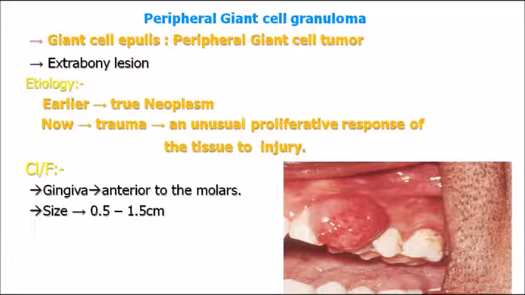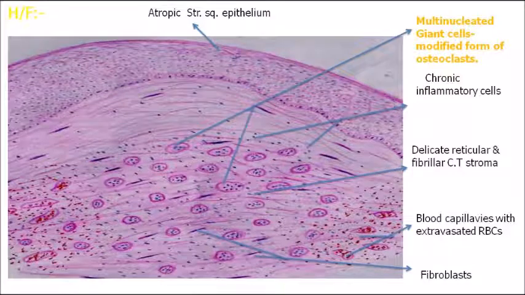From the MCQ viewpoint, the histology part is important in case of peripheral giant cell granuloma. See the histology picture. Can you see multinucleated cells in the connective tissue? You can see stratified squamous epithelium on the top, and down in yellow I have labeled multinucleated giant cells. So what are these giant cells? They are actually a modified version of osteoclast. This is how it appears. Within the connective tissue you can see giant cells in case of peripheral giant cell granuloma.